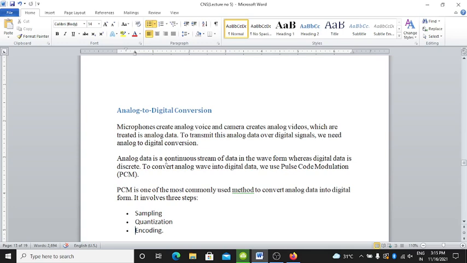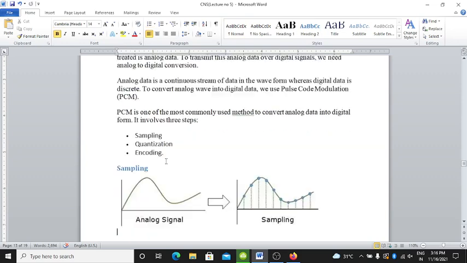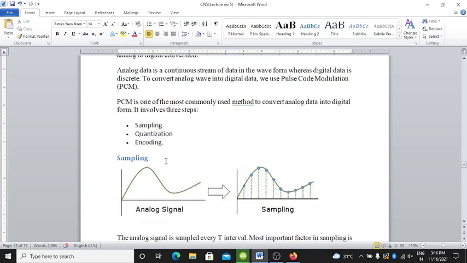To convert analog to digital data, we use pulse code modulation. Okay, PCM. PCM means pulse code modulation, which is one of the most commonly used methods to convert analog data into digital form. It involves three steps: sampling, quantization and encoding.